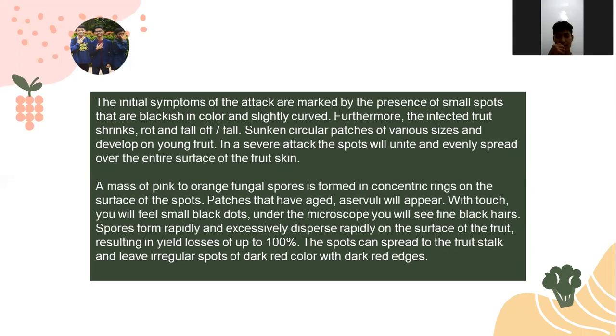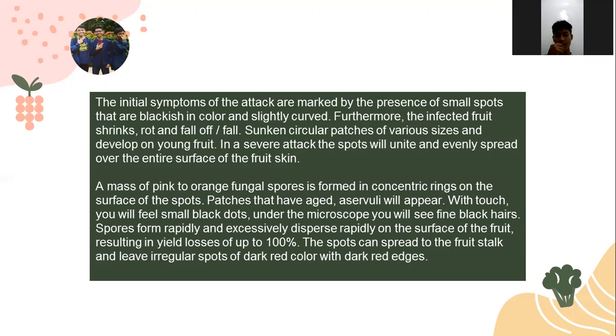And the next, the initial symptoms of the attack are marked by the presence of small spots that are blackish in color and slightly curved. Furthermore, the infected fruit shrinks, rots, and falls. Some circular patches of various sizes develop on young fruit. In a severe attack, the spots will unite and evenly spread over the entire surface of the fruit skin. A mass of pink to orange fungal spores is formed in concentric rings on the surface of the spot.